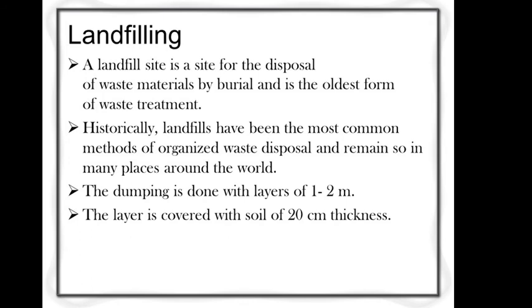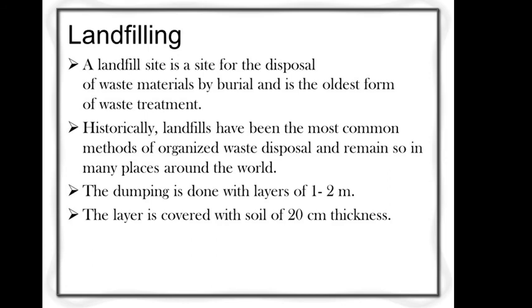So the first process is just dumping waste into the ground, and then that waste is covered with a soil layer of 20 centimeter thickness, so that you can minimize the fly breeding and odor problems. You put a good quality soil over the solid waste. That is the simple process of the landfill.